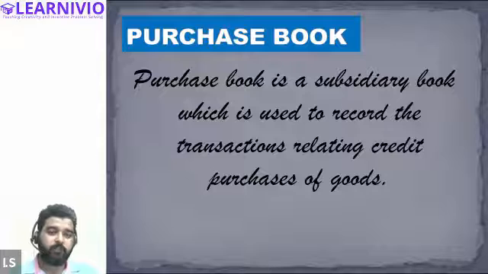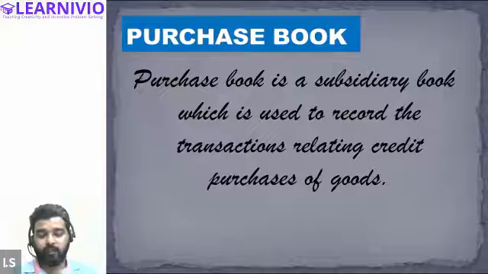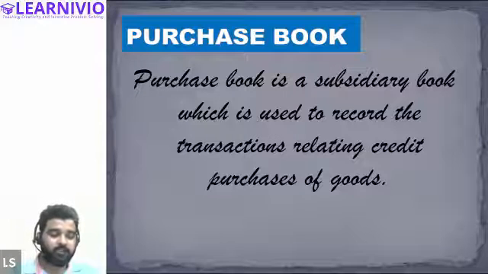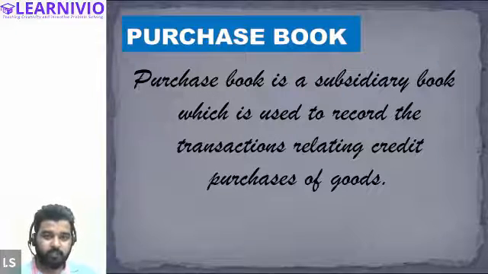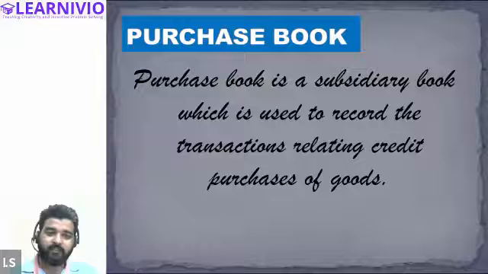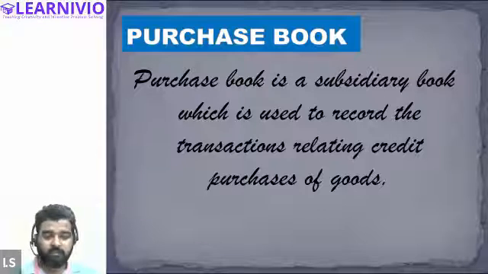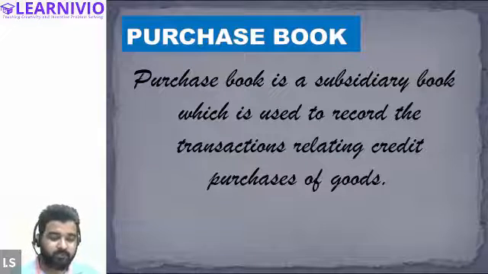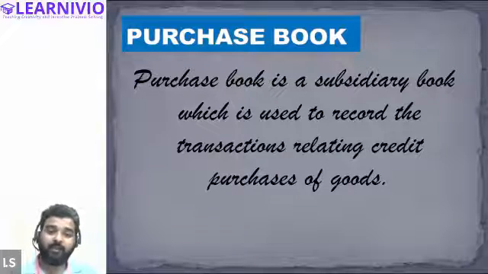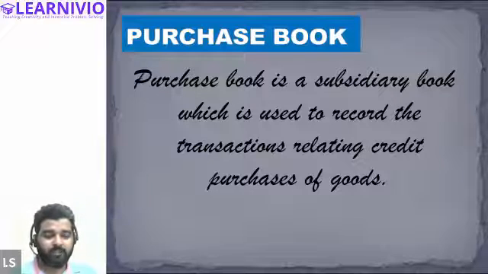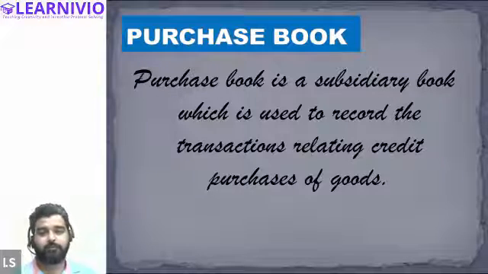Listen to me carefully. Purchase book records the transactions relating to credit purchases of goods only. First of all, it will not record the transactions relating to cash purchases. We have dealt with that in the cash book. Purchase book is concerned with the purchase of goods on credit only. Secondly, we will only be recording transactions related to goods in the purchase book.